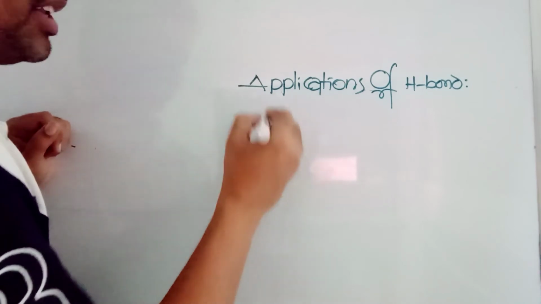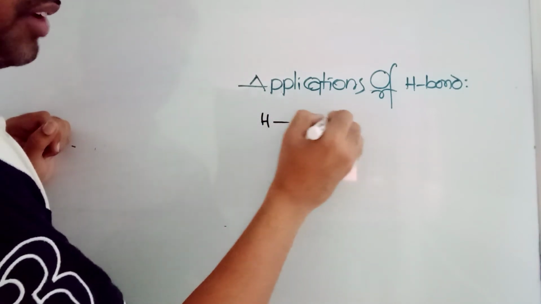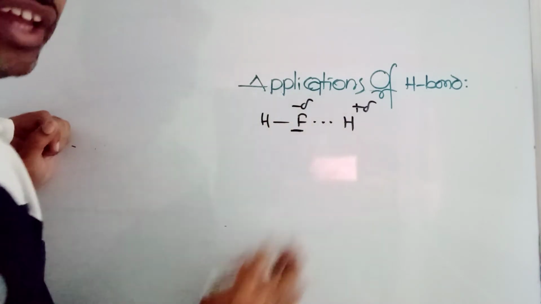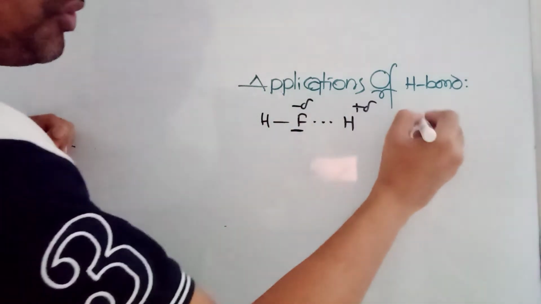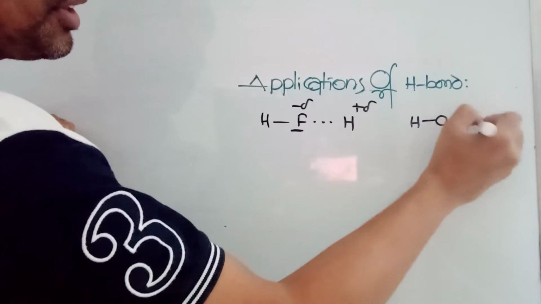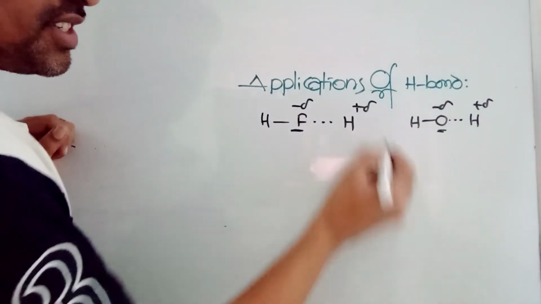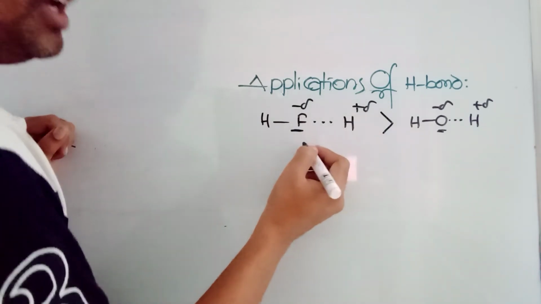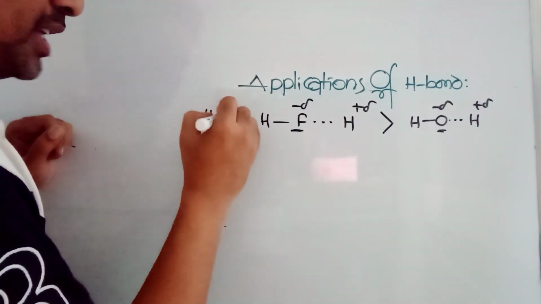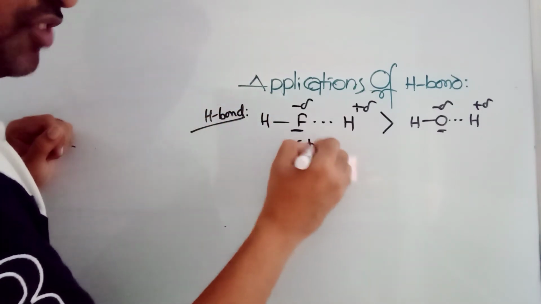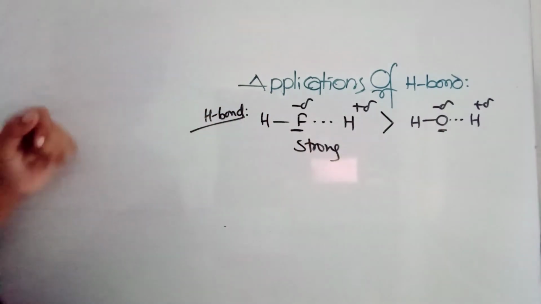The reason for that is very simple. Here, the attractive force is between hydrogen and a very highly electronegative element. In case of water, it is oxygen, whose electronegativity is less. So the higher the electronegativity, the stronger the hydrogen bond. Hydrogen bond strength of HF is greater than water.